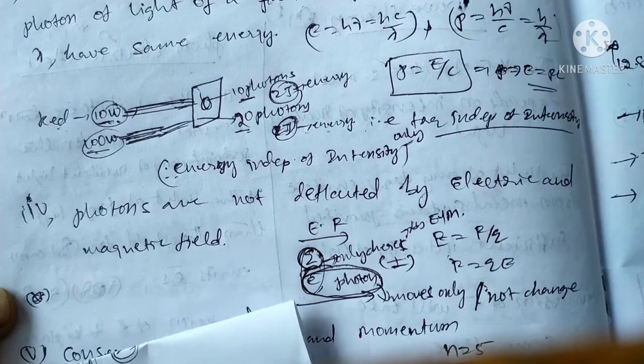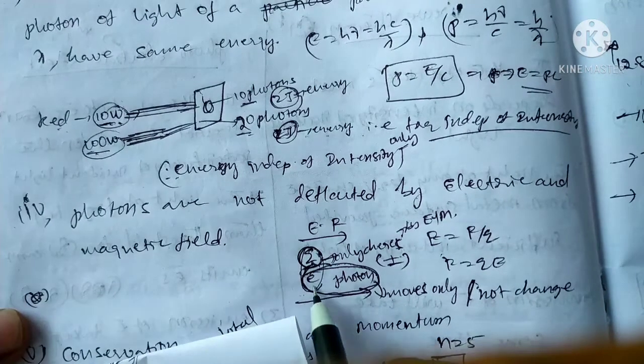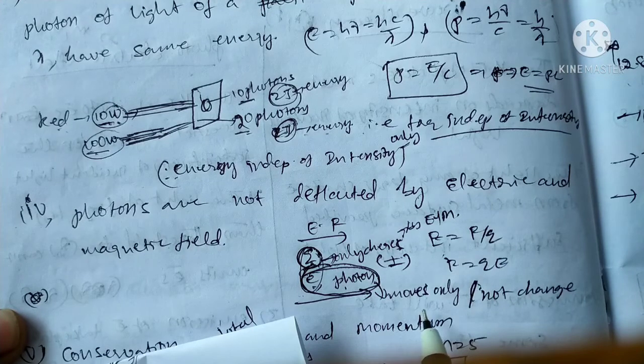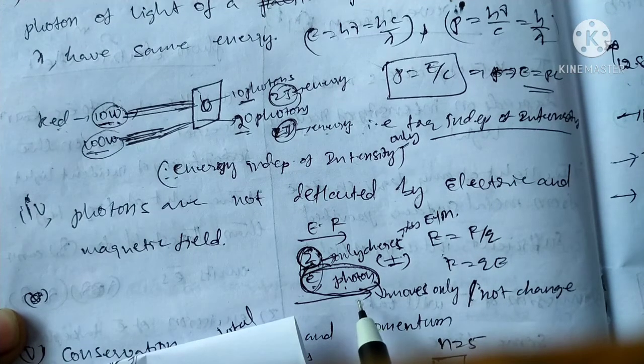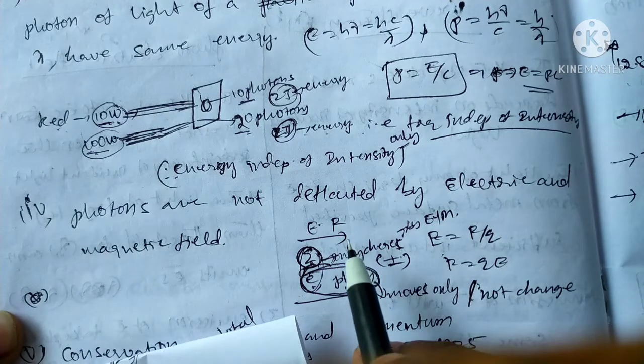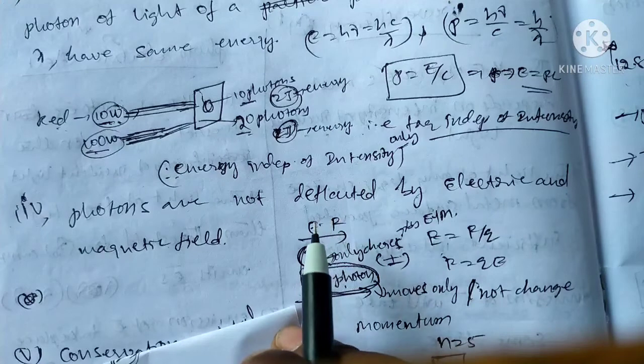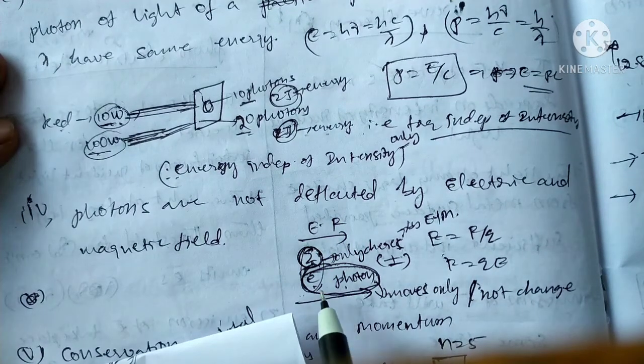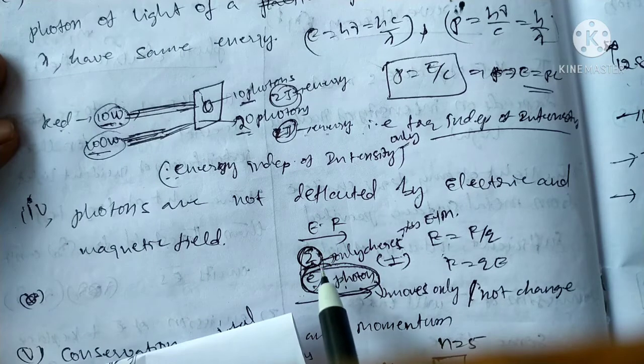Here the charged particles, electron and proton, only move with changing position, they are not changed. That is, with the effect of electric field and magnetic field, photons are not deflected. There is no change in electron or proton, only change in charge.